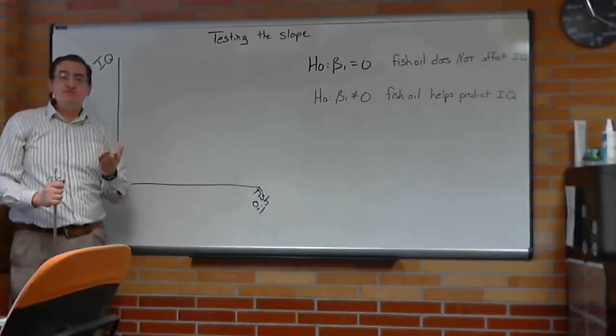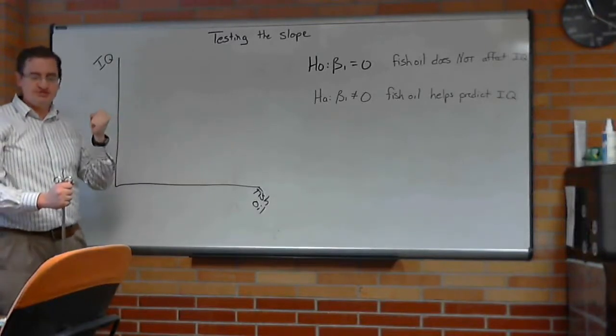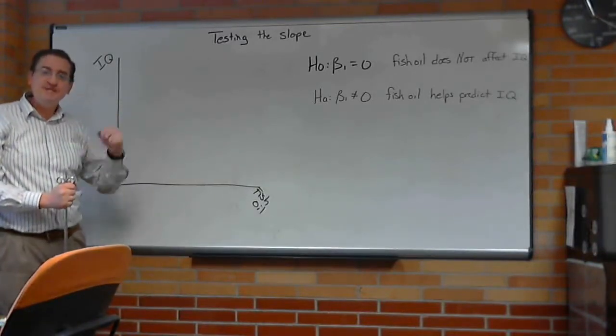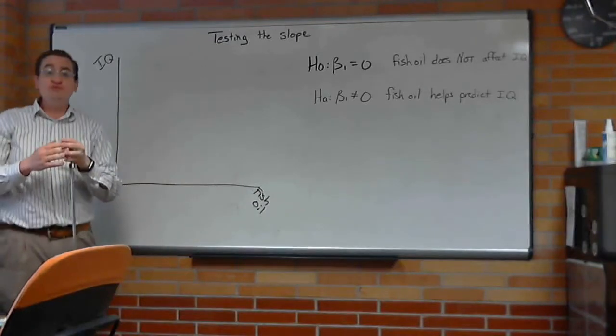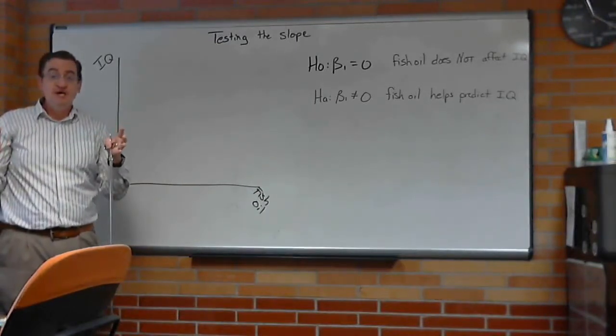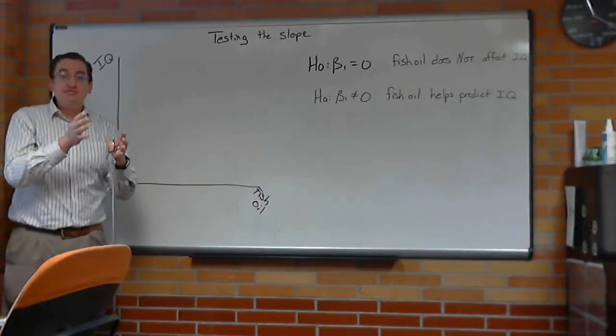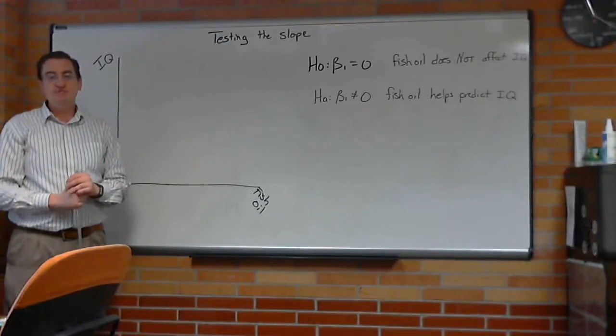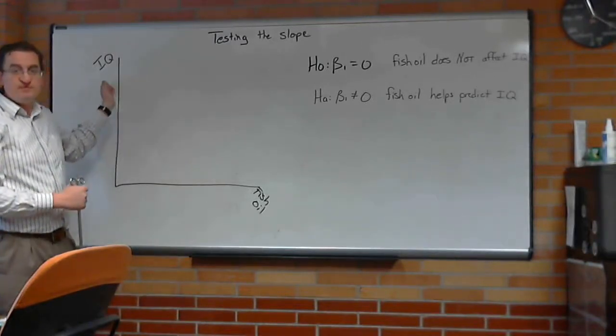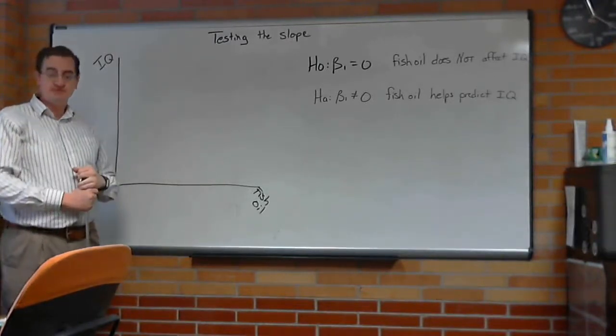Remember, our goal here is to be able to do predictions. So we are trying to see whether fish oil is helpful to predict IQ. Eventually, we're going to get to where we have lots of variables, and we're going to see whether some of those variables should be in our model or not. Do they help or not? Which ones help us to do a prediction for the y variable? And so that's where this comes in.